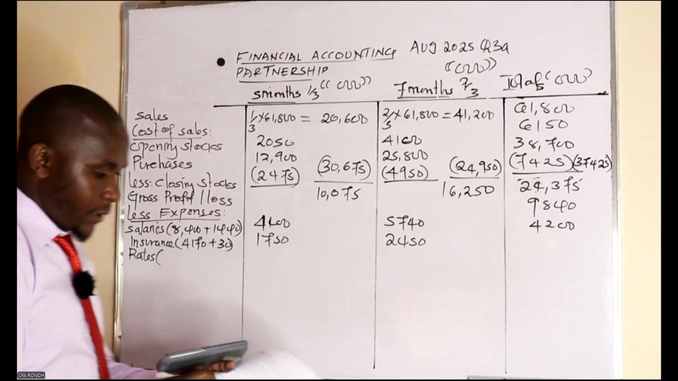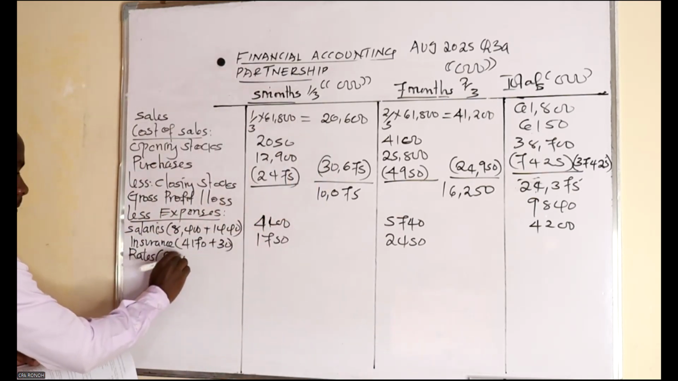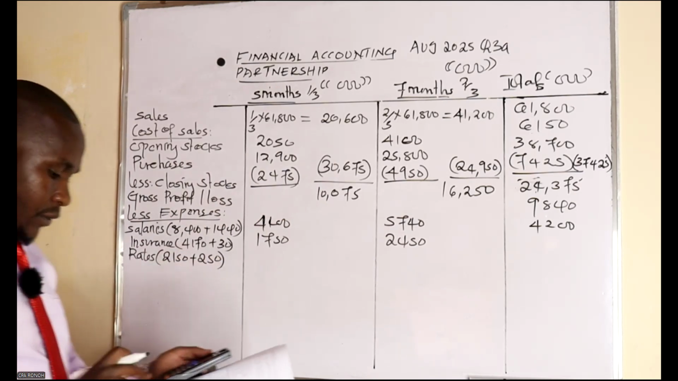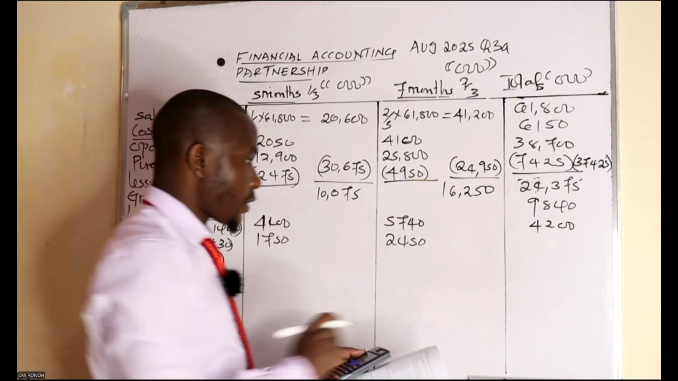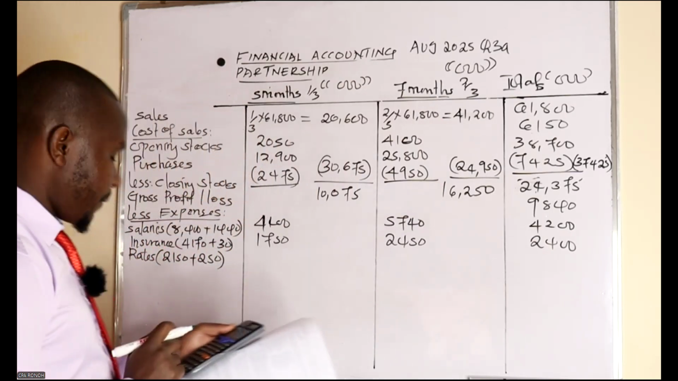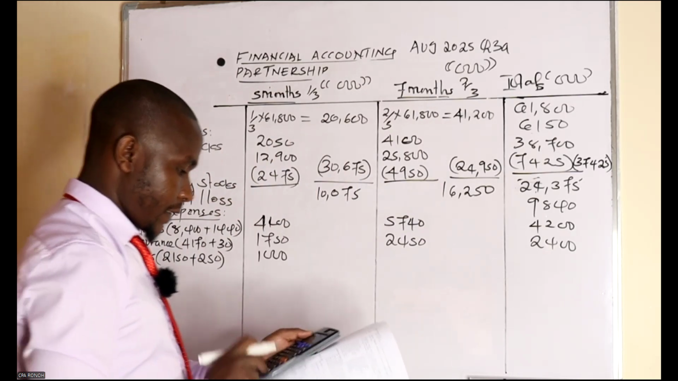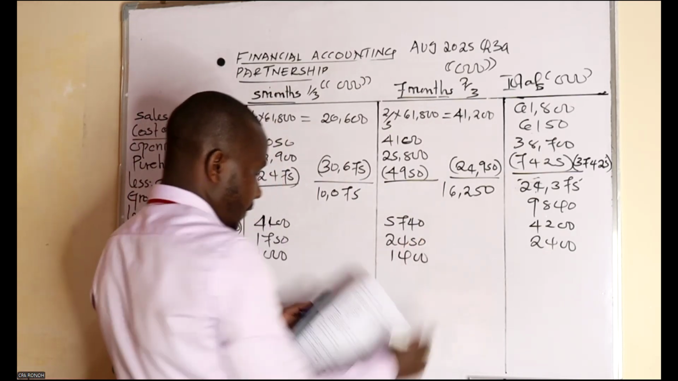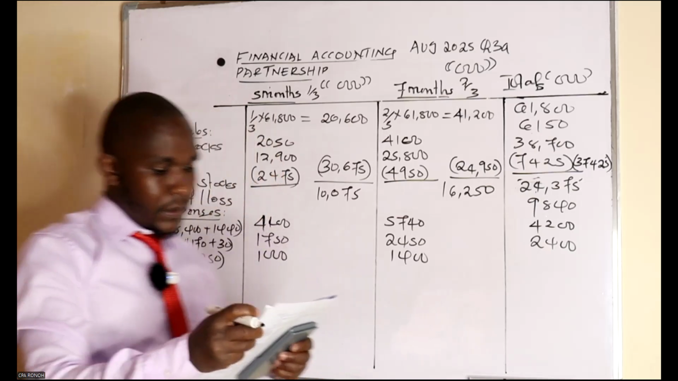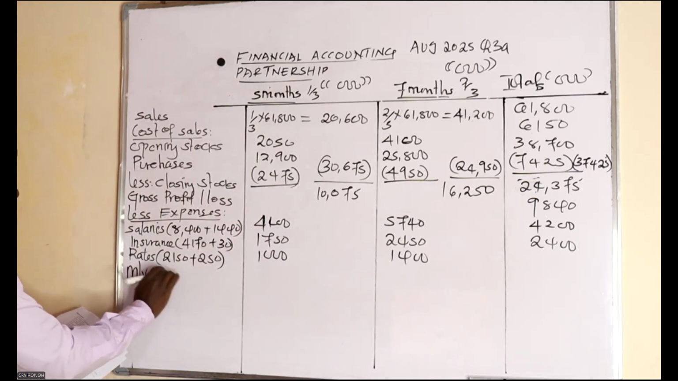Rates, let's have rates. Rates also, I will check whatever I have in the trial balance, which is 2,150 plus the accrued one, which is 250. So 2,150 plus 250, the total of 2,400, multiply by 5, divide by 12. This one is 1,000. Minus answer, 1,400. Very simple. Very simple. Depreciation. Let's go straight to depreciation. Motor vehicle depreciation.